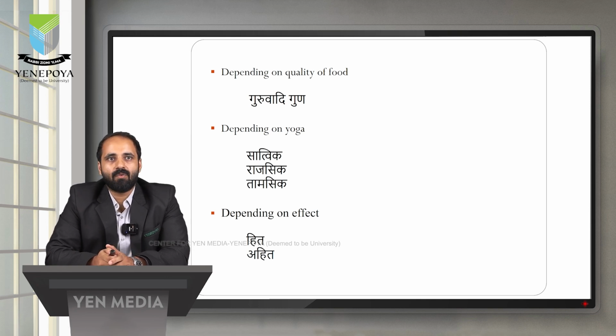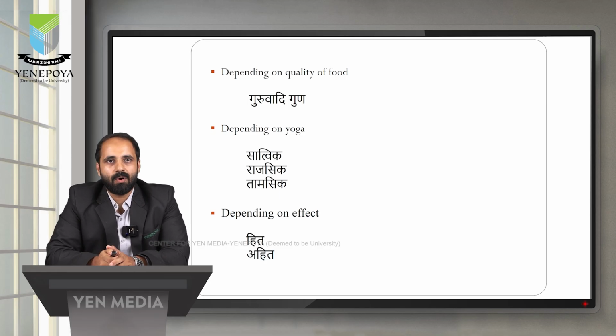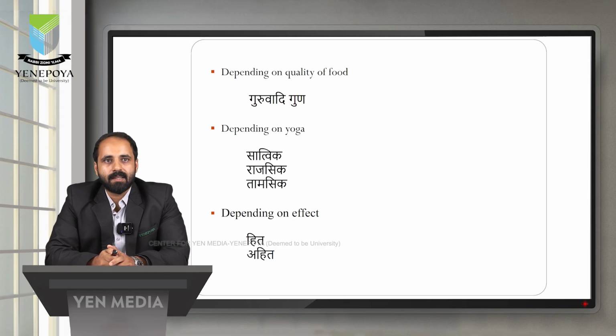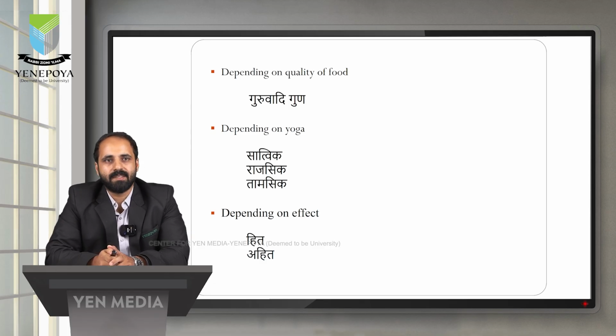That is heavy food, then light food, then Snigdha Ahara, that is unctuous, then Ruksha Ahara, dry food, etc. On the basis of Guruvadi Guna, there are 20 types of Ahara. Next, depending on yoga, that is Sattvika, Rajasika, Tamasika Ahara. Depending on the yoga philosophy: Sattvika Ahara, Rajasika Ahara, Tamasika Ahara. What is Sattvika Ahara? That is natural food, for example fruits, vegetables, etc. Rajasika Ahara, the Ahara with spices, etc.